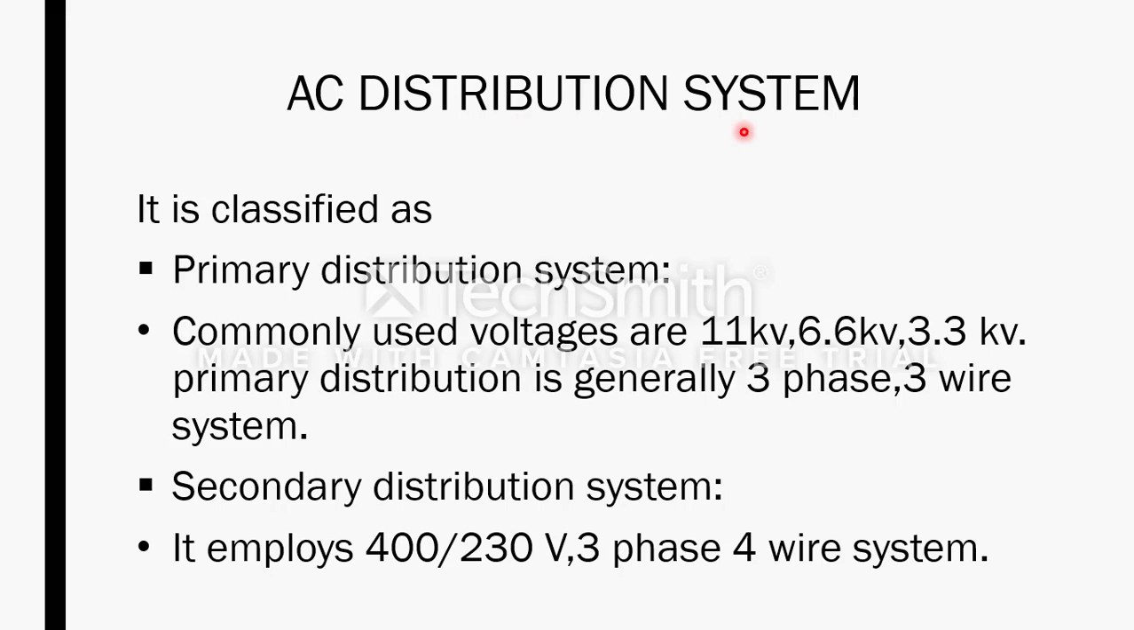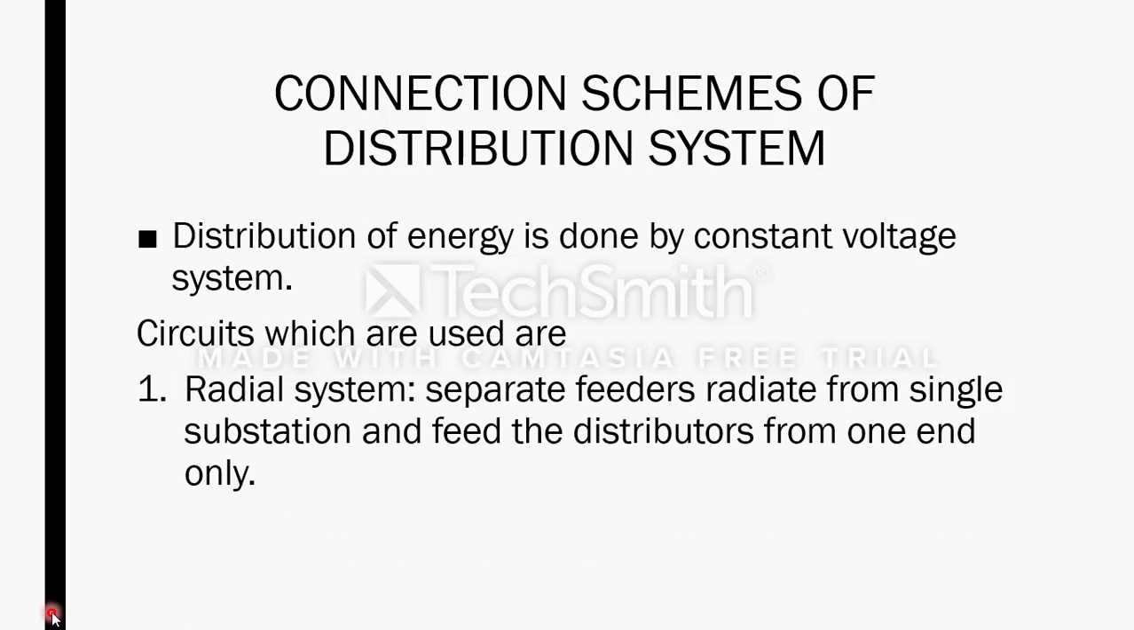AC distribution system. This also we have seen in the first chapter where we have drawn a single line diagram and we have this divided as primary distribution and secondary distribution. The voltages for the primary distribution levels, just recall, are 11 kV, 6.6 kV, 3.3 kV, and generally the distribution is in terms of 3-phase 3-wire system. Secondary distribution system is mainly 400 to 230 volts and 3-phase 4-wire system.